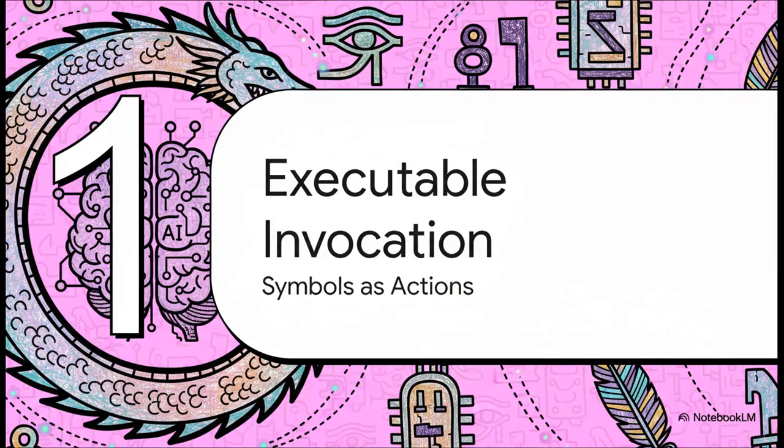Okay, so a string of these symbols together is called an invocation. And honestly, it's less like running a script and more like, well, casting a spell. It's a way to bundle up huge ideas, like ethical rules, into what the system calls memory glyphs. These become the building blocks for everything.